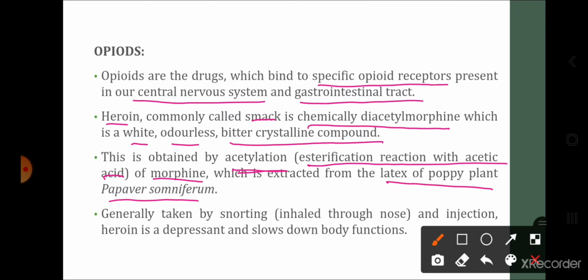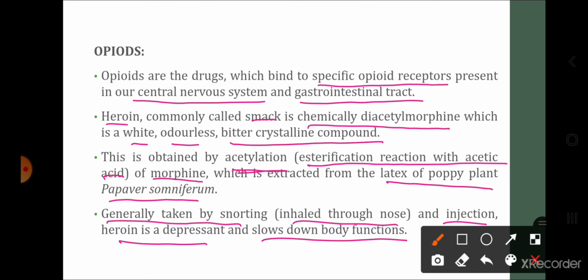Which drug is obtained from which plant, that is very important student. So morphine is a drug obtained from the latex of the poppy plant whose scientific name is Papaver somniferum. It is generally taken by snorting, which means inhaling through the nose, and by injection. Heroin is a depressant and slows down body function.